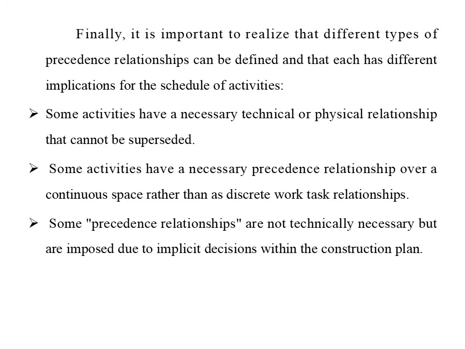Some precedence relationships are not technically necessary but are imposed due to implicit decisions within the construction plan. For example, two activities may require the same piece of equipment, so a precedence relationship might be defined between the two to ensure that they are not scheduled for the same time period. Which activity is scheduled first is arbitrary. As a second example, reversing the sequence of two activities may be technically possible but more expensive. In this case, the precedence relationship is not physically necessary but only applies to reduce the cost at the time of scheduling.